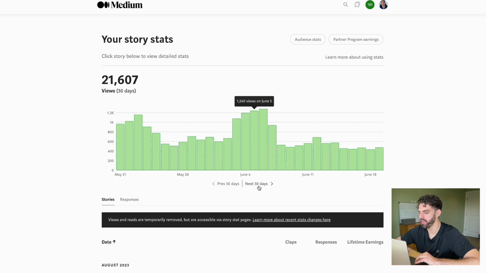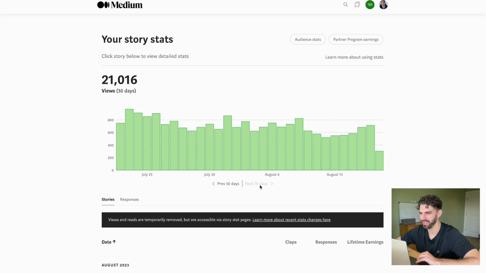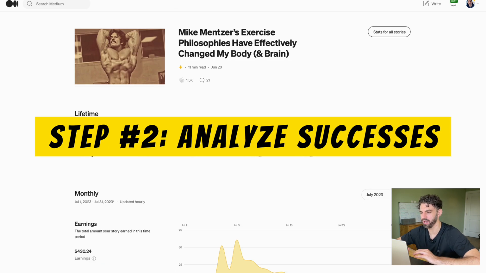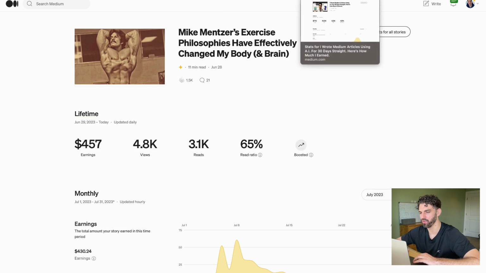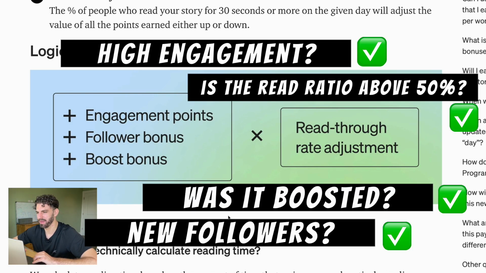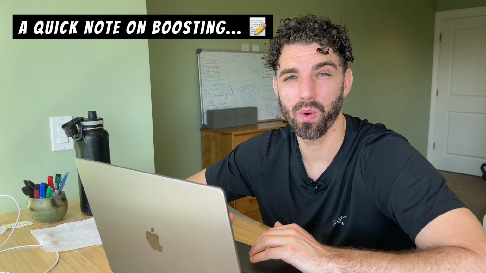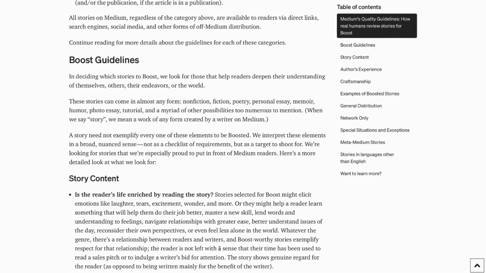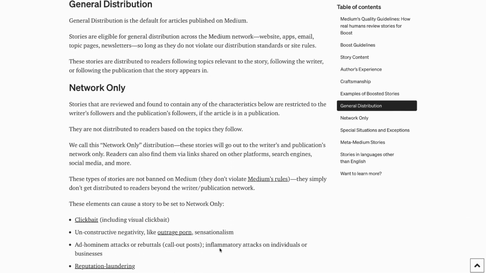If you have a story that earned a particularly large amount of money, you can always analyze those. I have 2 here. So this one here, it got boosted, so obviously that helped. It has a high read ratio, which means that it's engaging to most people, compared to another story that is not boosted. Next week, I will be diving deeper into the boosted feature, but one thing I want to show you is that you don't actually need to get boosted to still earn a substantial amount from your articles.